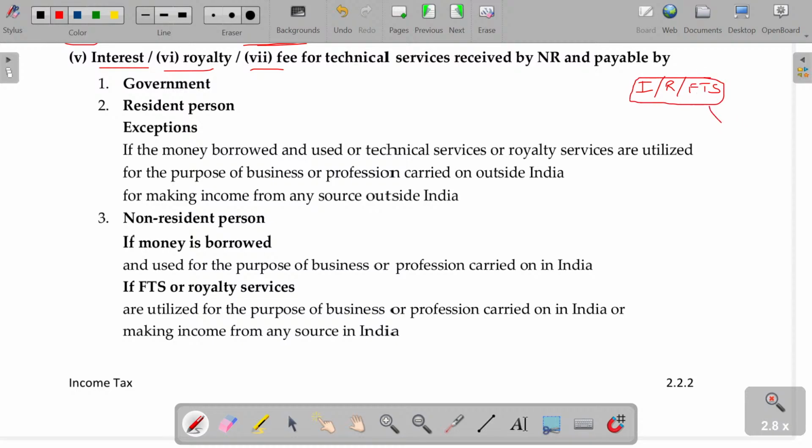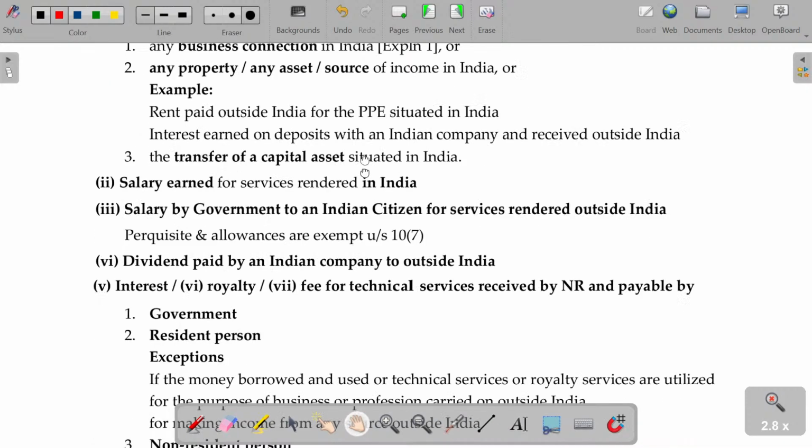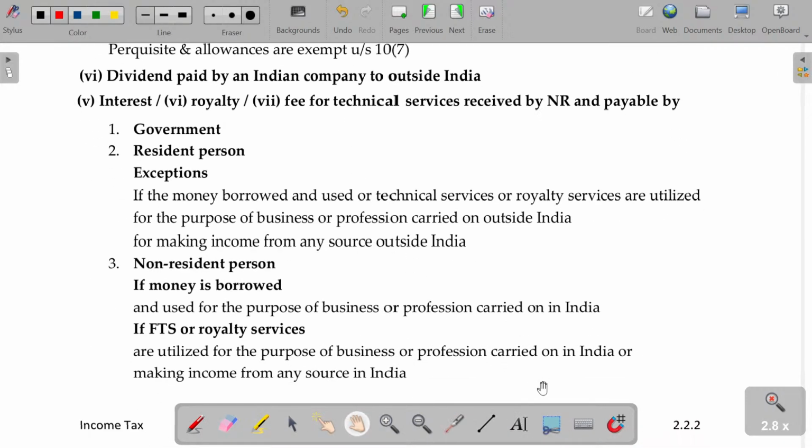All these things are payable to whom? Non-resident. If it is payable to a resident, no problem. We never bother about that. If it is payable to a non-resident, then automatically we consider this as income accruing or arising in India in certain cases. Let me explain this concept in detail: interest, royalty, fee for technical services.